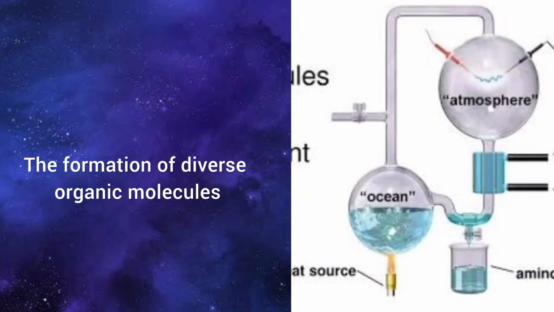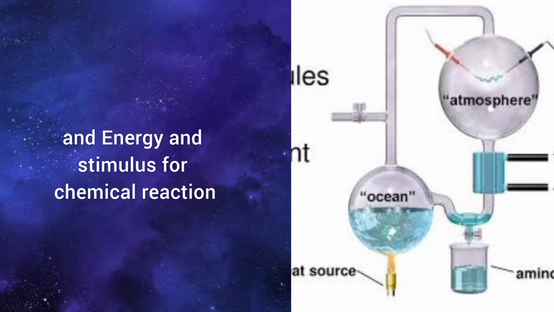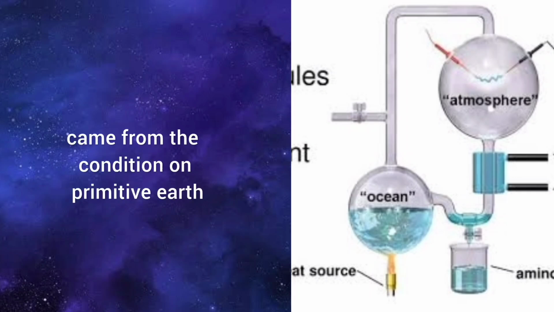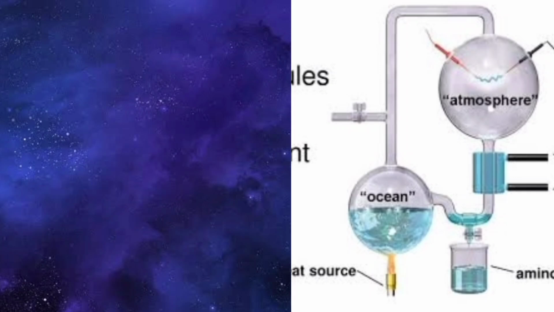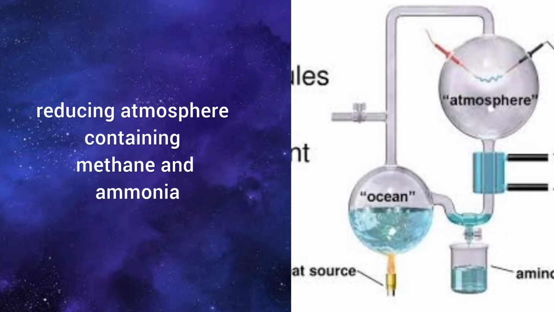The formation of diverse organic molecules from inorganic constituents was termed chemical evolution, and the energy and stimulus for chemical reactions came from conditions on the primitive earth, like high temperature, volcanic eruptions, and a reducing atmosphere containing methane and ammonia.